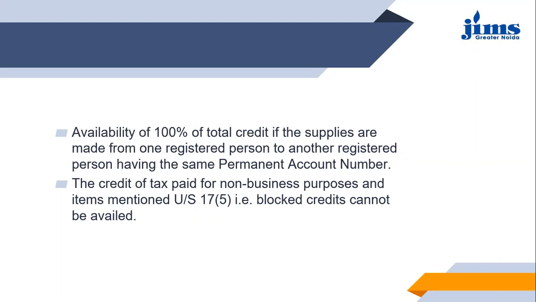That means that if supplies are moving from one registered person to another registered person, but both are registered under the same PAN number, then under that situation, the ITC can be claimed 100%. This is the second situation.